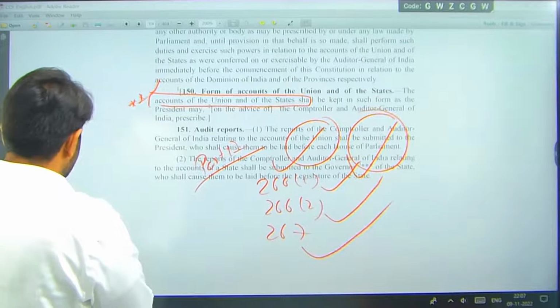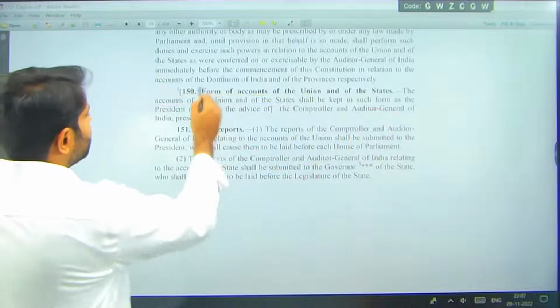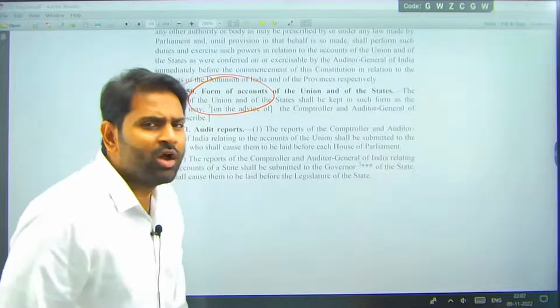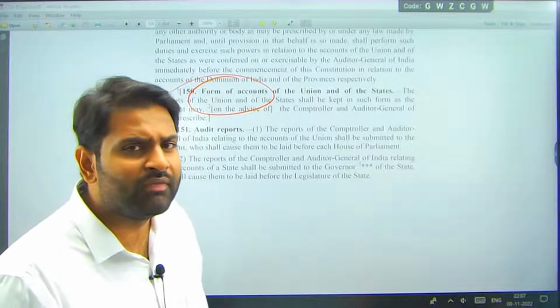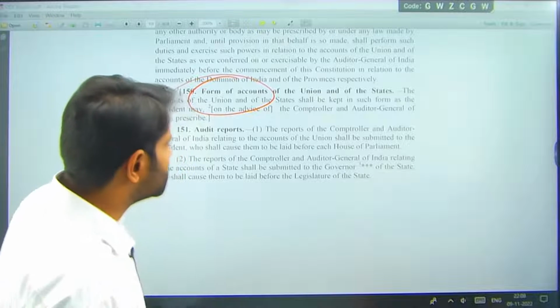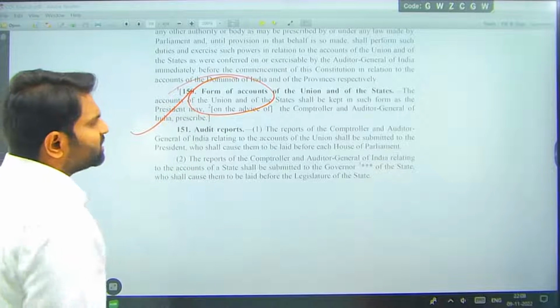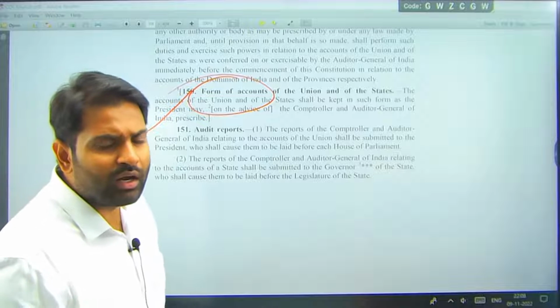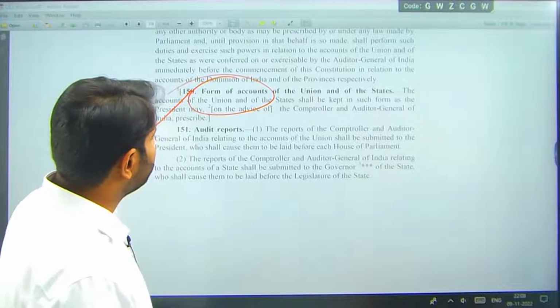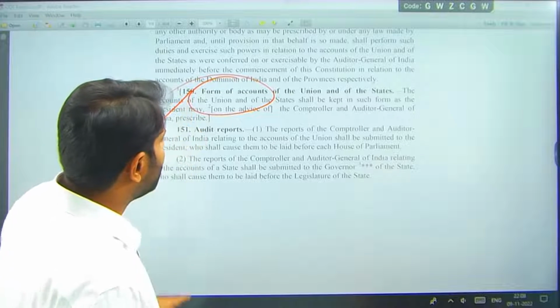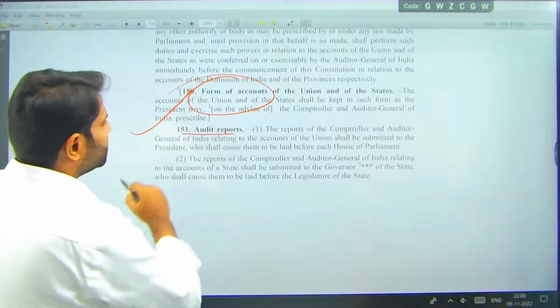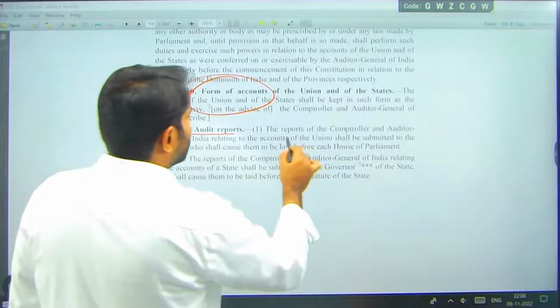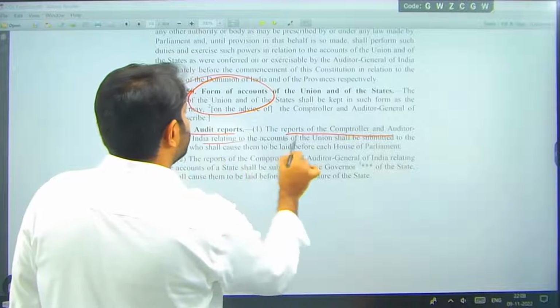Article 150, as I said, System of National Accounts, Form of Accounts of Union and States. What should be the format in which they should maintain their accounts will be decided by this particular institution. That is called accounting format, right? Accounting and audit.